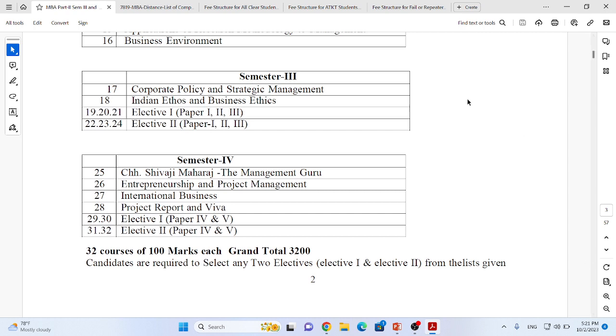Out of which we are going to deal with semester 3 and semester 4, because it is the second year of Master of Business Administration. For semester 3 there are two compulsory papers and the student has to choose two electives out of 6 electives. Which are those 6 electives? Human resource management, financial management, production and operations management, marketing management, international business and hospitality management.